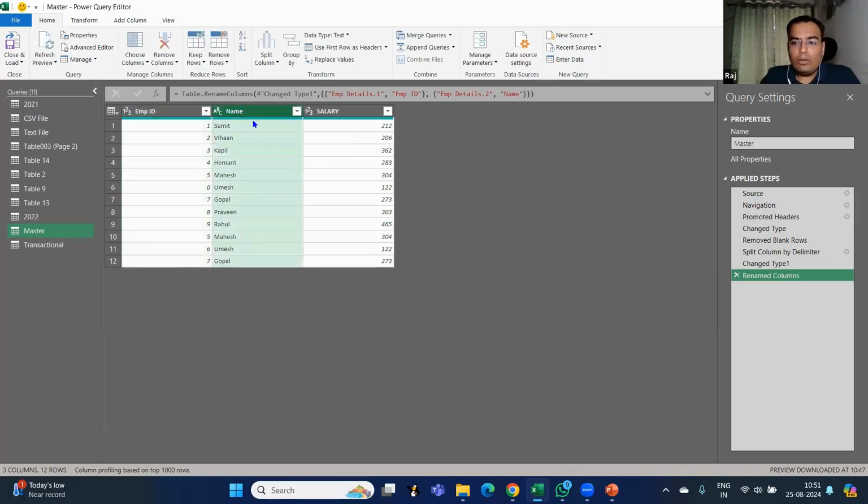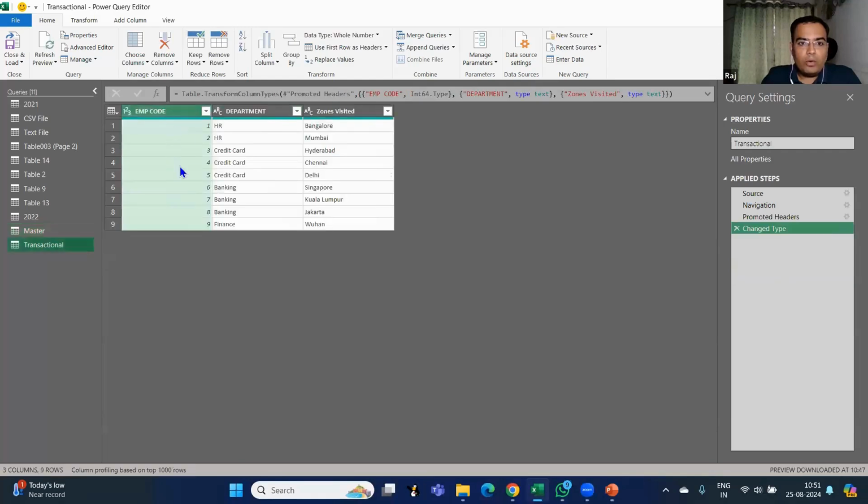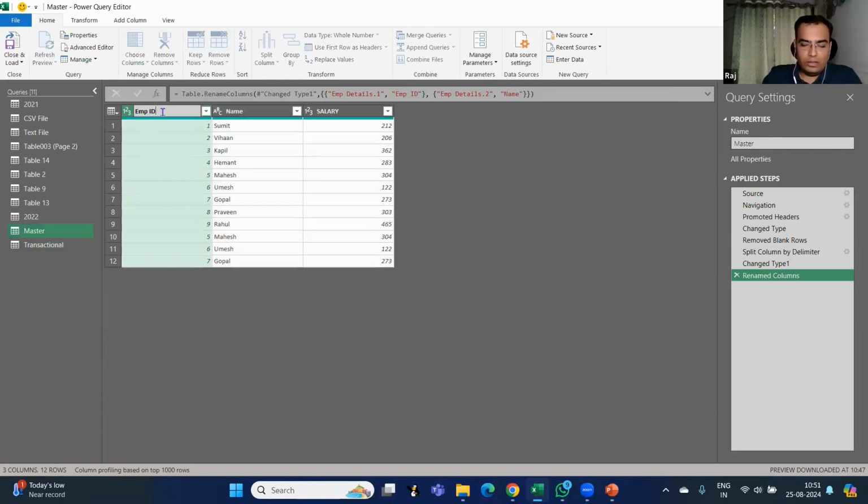So now my employee ID and my employee code will be used as a unique ID for my VLOOKUP. I hope till now it is clear. Split column is clear? Yes, no? Can you guys confirm quickly?